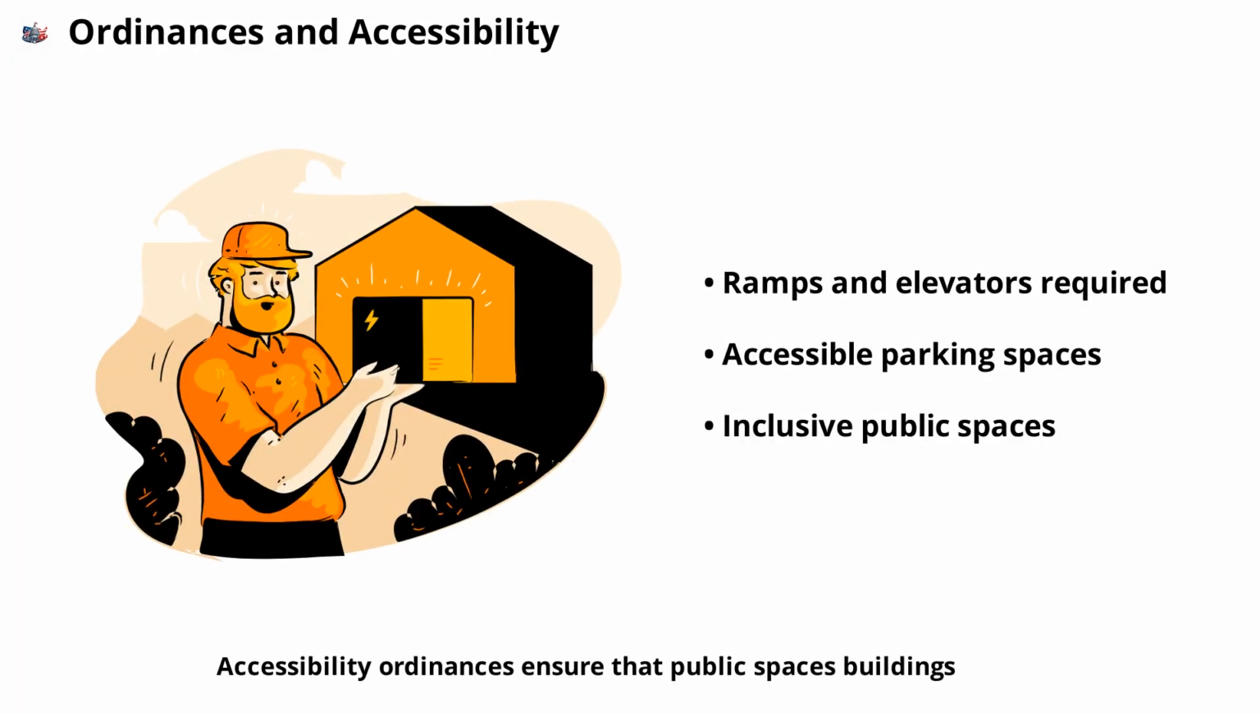Accessibility ordinances ensure that public spaces, buildings, and services are usable by everyone, including people with disabilities. These rules may require ramps, elevators, or accessible parking spaces. Enforcing accessibility helps create an inclusive community for all residents.